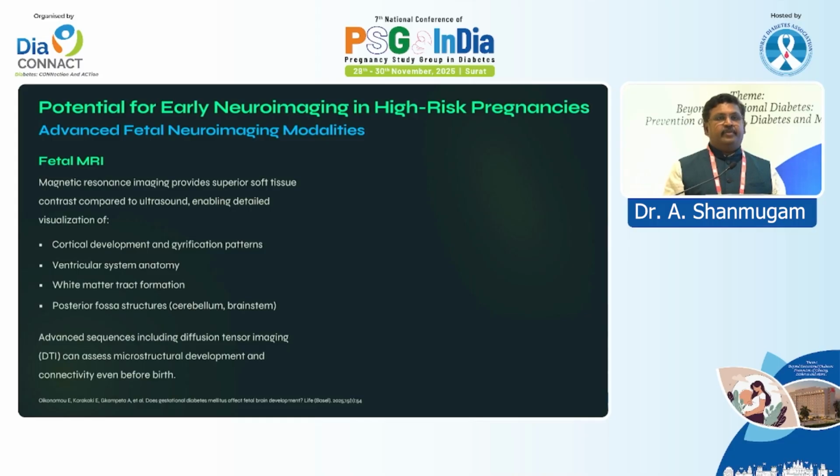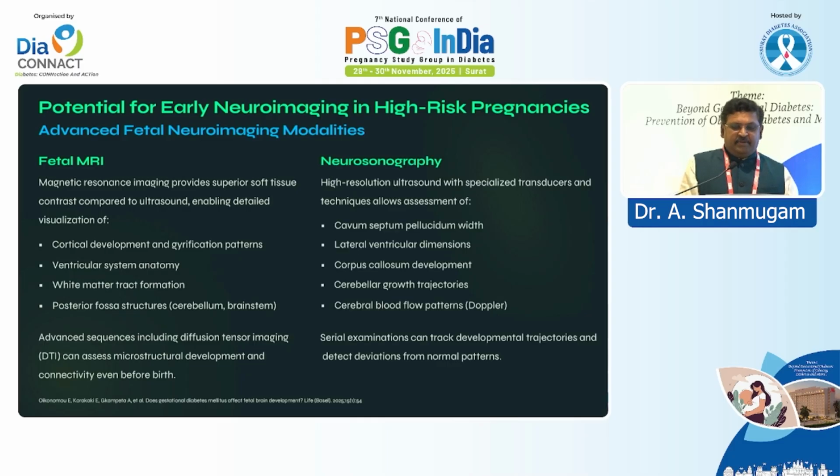Potential neuroimaging: sometimes fetal MRI will be useful to assess cortical development and gyriform patterns, ventricular system anatomy, white matter tract formation, and posterior fossa structures. But usually we do neurosonography, with the help of cavum septum pellucidum, lateral ventricular dimensions, corpus callosum development, cerebral growth trajectories, and cerebral blood flow patterns through Doppler. We can assess whether the fetal brain has developed well or not.